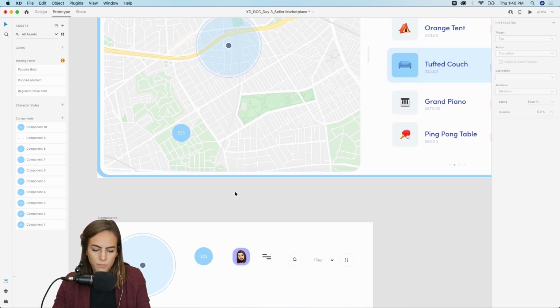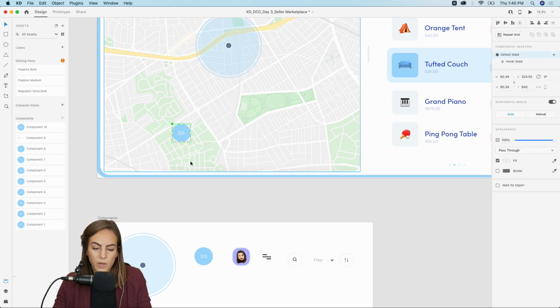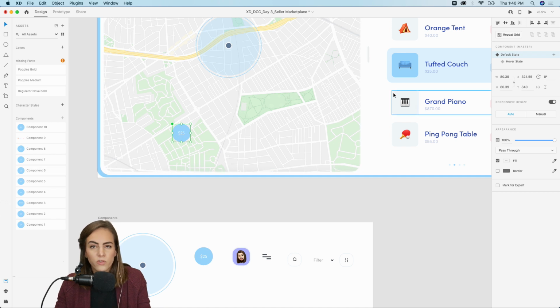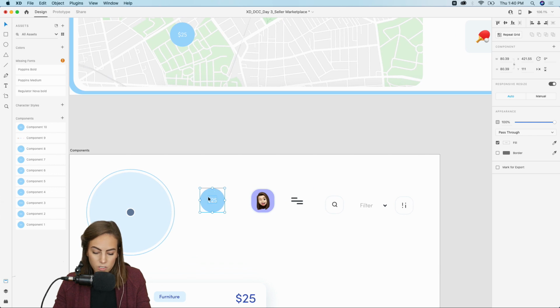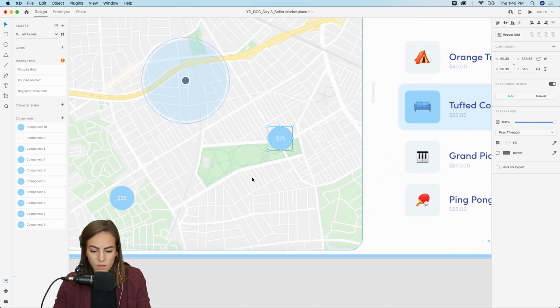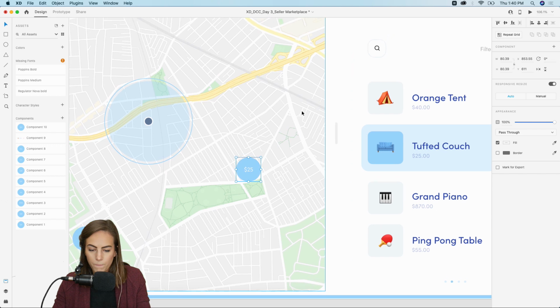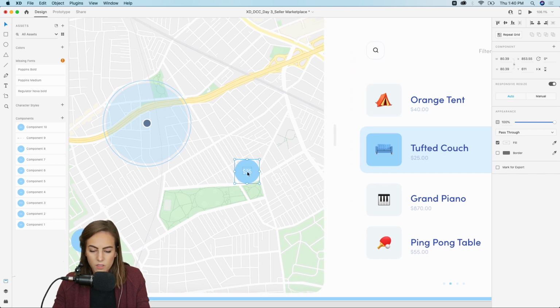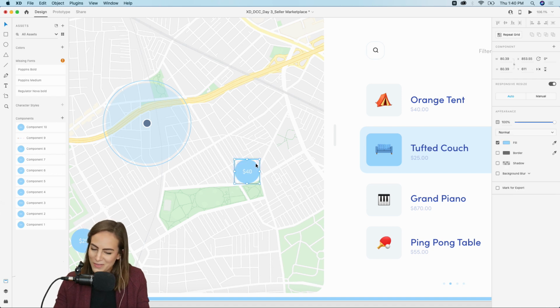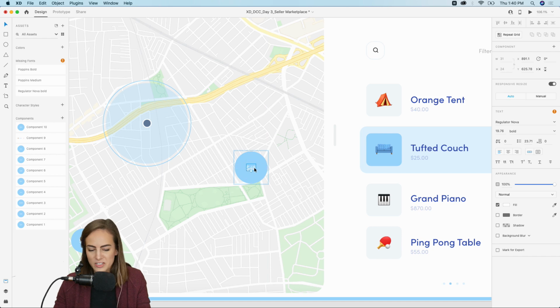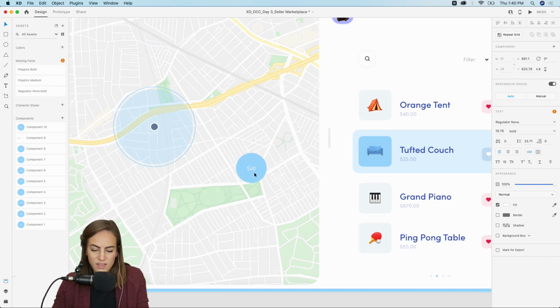So I'll go back over into the design tab. I don't want to copy this because I want this to stay the same only for the couch, but I'm going to go back down to this original one. I'll copy this guy, paste it right here, and this one will be for the orange tent. So this one I want it to be $40. More expensive than the couch, kind of surprising. Okay, let's make that a little bigger just to indicate that it's more expensive.